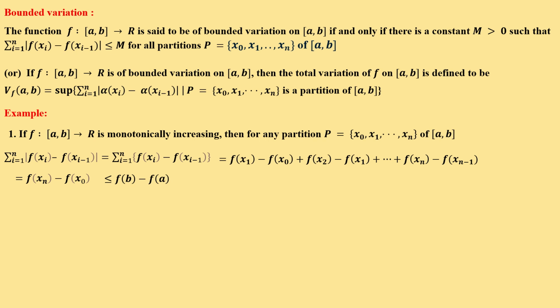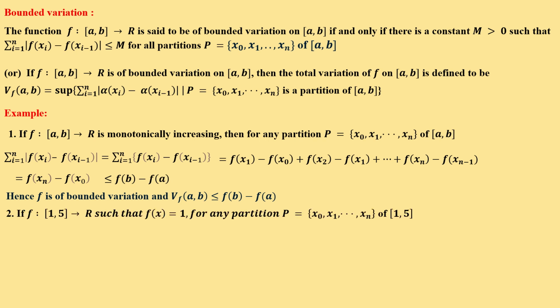Here b is the highest point and a is the lowest. So f(b) minus f(a) is a number definitely greater than the difference f(xn) minus f(x0). Hence f is of bounded variation, and V_f[a, b] is less than or equal to f(b) minus f(a), which is a number.